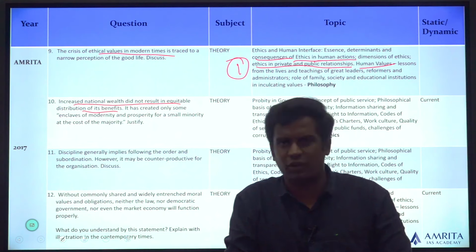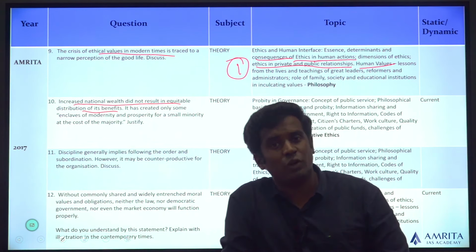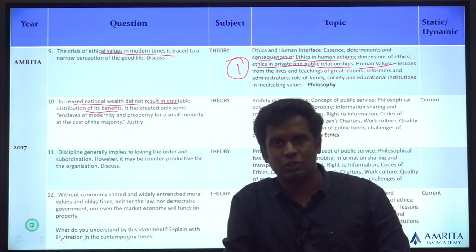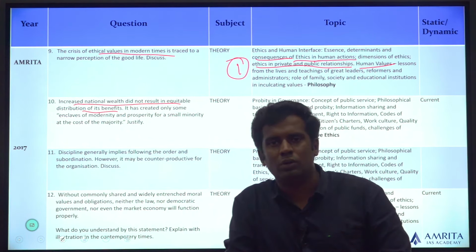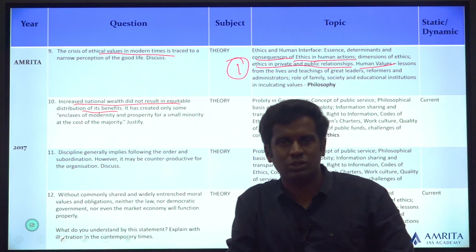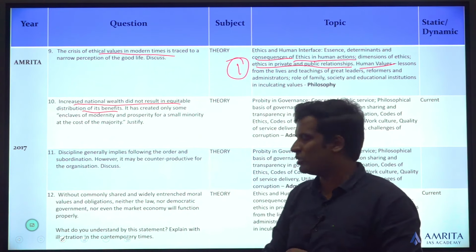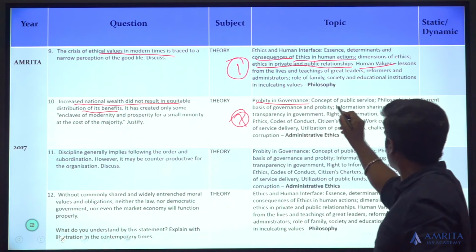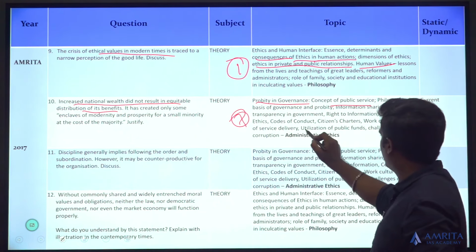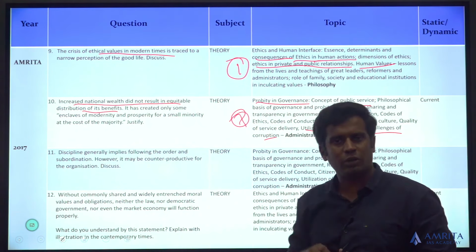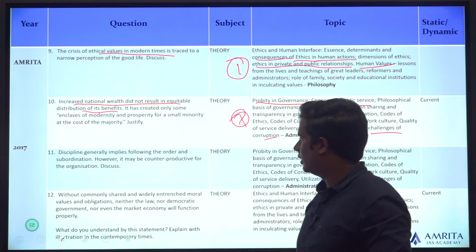Administration, so it's because there's a fault in administration. So when there is a fault in administration, we can go for administrative ethics. So when you're talking about administrative ethics, you should be looking at how the administration can be improved. So there are some mistakes in the administration, there are some things which need to be reformed in the administration. So you can look at the topic number 7, probity in governance, which is concept of public service, how you can bring utilization of public funds, challenges of corruption. All this can be brought about as part of improving the national wealth.